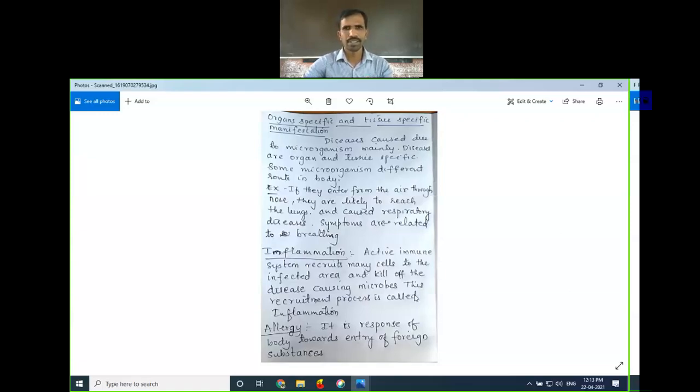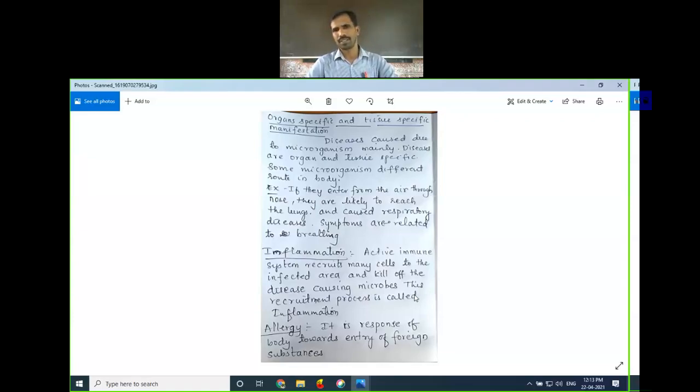Similarly, allergies. See, allergy is also one of the responses of the body towards the entry of foreign materials. When foreign materials like pollen grains or dust enter the body through the nose or skin, or microorganisms enter, our body shows some response to that. That response is actually given to protect our body.